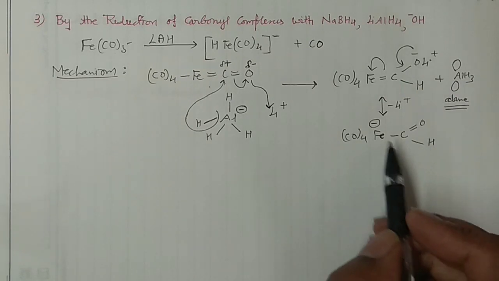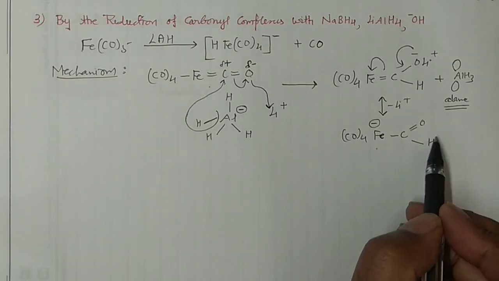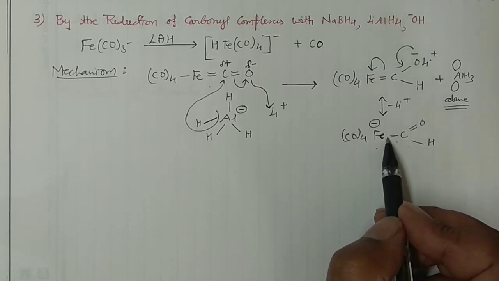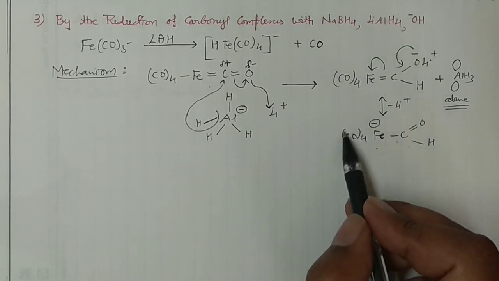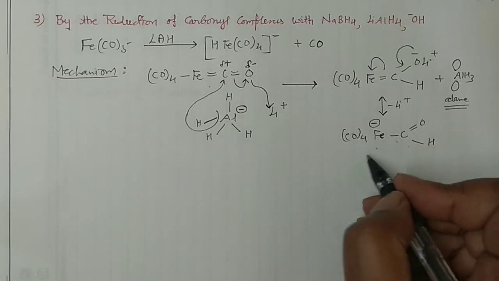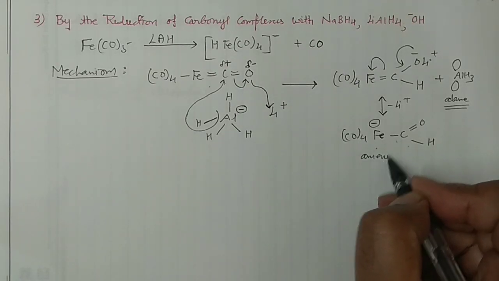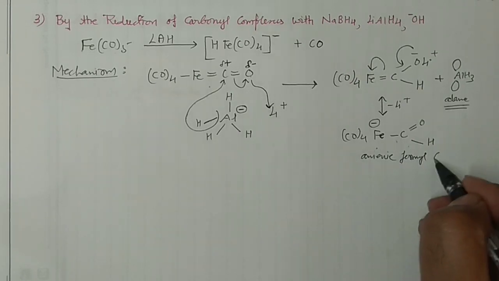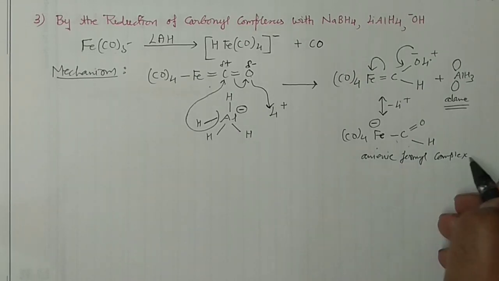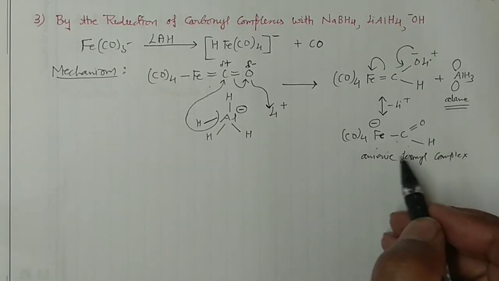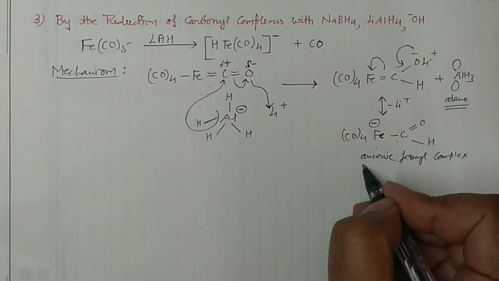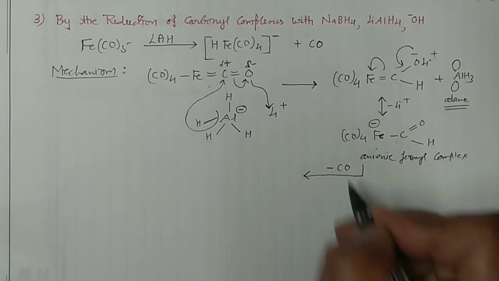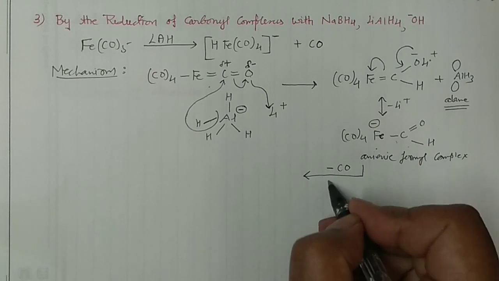So this is your anionic formyl complex. This is the part of formaldehyde, HCHO, and H you have substituted with this part. So this is anionic in nature. This is the anionic formyl complex, and it is an unstable complex. It will readily lose carbon monoxide. You know carbon monoxide is what?